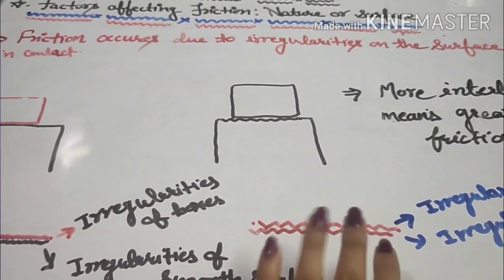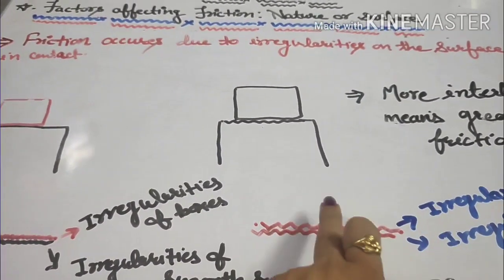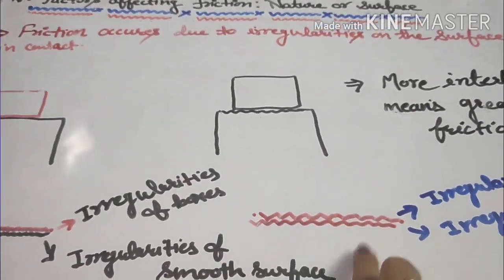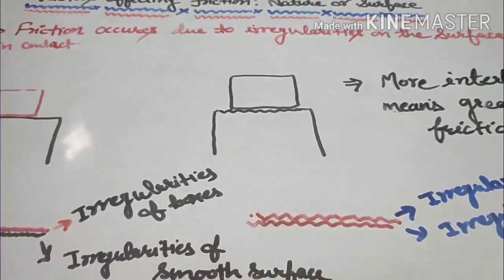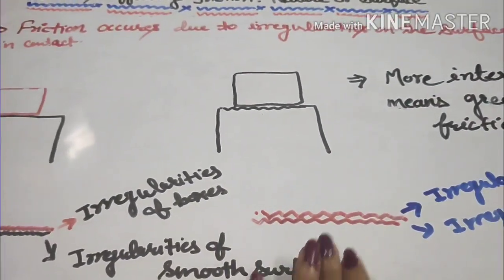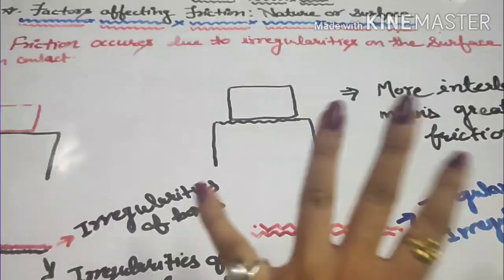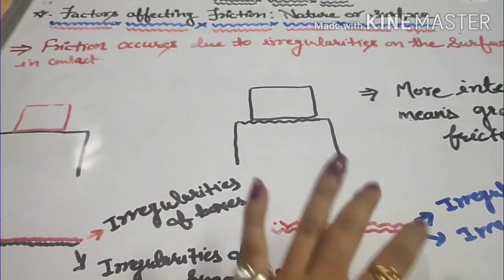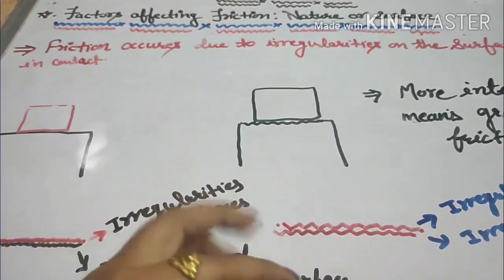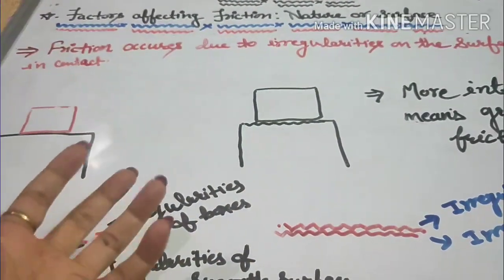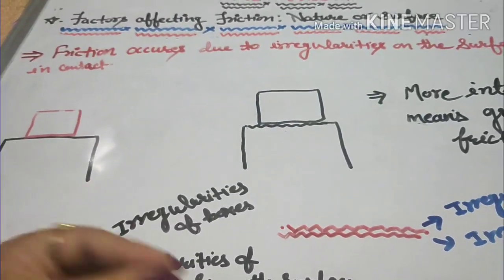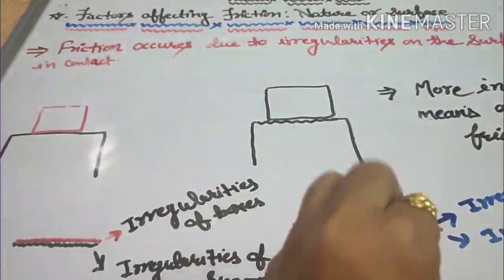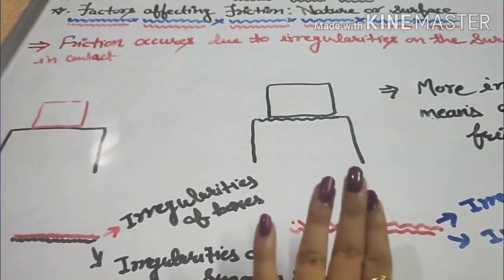So when these two surfaces get interlocked, the friction increases, and if you want to move the object you need to apply more force. So this means the greater the interlocking between the two surfaces, the greater would be the friction, and greater friction means greater is the force you will need to apply in order to make the body move.